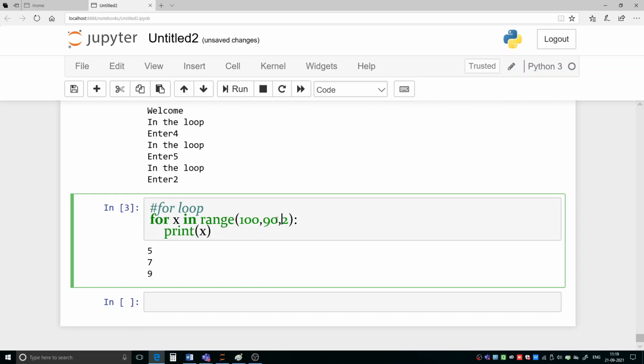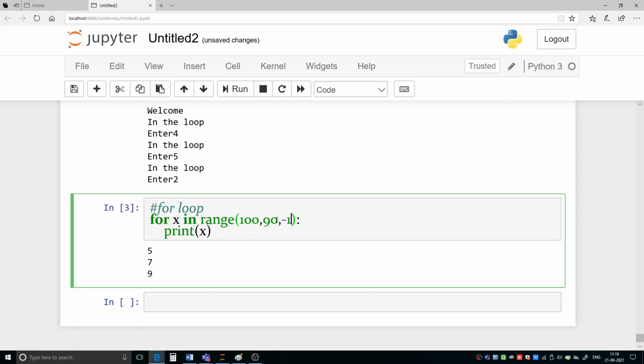So if you are moving downward, then step should be minus. Here step must be given as minus, because you are moving from a higher value to a lower value. So by default, if you are not giving a step, then what will happen? It will not execute. Okay, because when you are moving downward, then you have to give minus step.